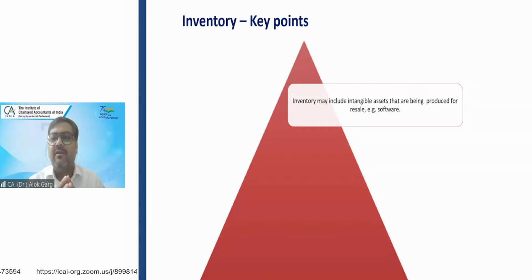For example, flats, houses, land, plots for DLF, for Signature Group, for Godrej Properties. These are inventories, whereas for us, these are property, plant, and equipment. Likewise, SAP, Microsoft ERP, for TCS, Infosys, software is inventory. So inventory could be any item which is generally in the form of PPE or intangible asset, but for the company dealing in these kinds of PPE or intangible assets, these items are inventory, right?